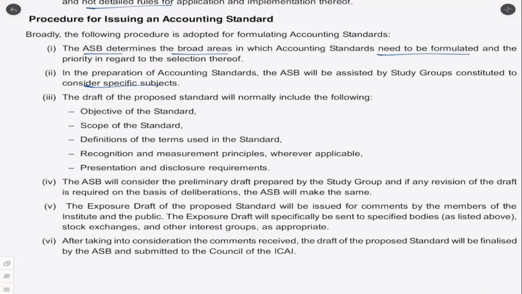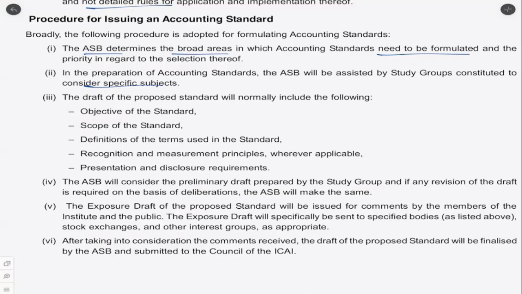So they have to do all this, and then there will be a preliminary draft by the study group, and if any revision of the draft is required, it will be done based on the deliberation, that is meetings within the ASB, and the ASB will make the same. Then they will release the exposure draft. Exposure draft is the next stage, after the preliminary draft. It will be issued for comments by the members of the institute and the public. Anyone can comment. It will be notified and it will usually be on their website. They will give some time, like 30 days, 2 months, something like that.